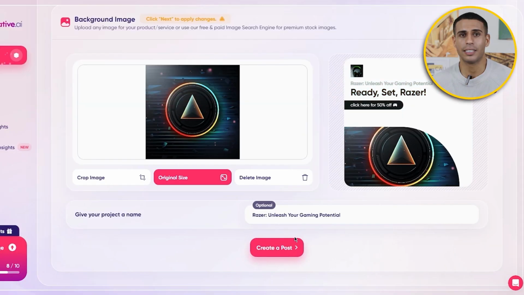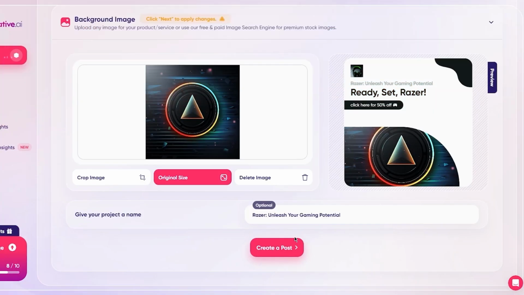You can use a number of different images by choosing your image search engine, which just came up, and acreative AI will come up with great suggestions. Now once you're done adding images, just click on create post, and then there you go, you're gonna save and continue, and everything's gonna be good to go.